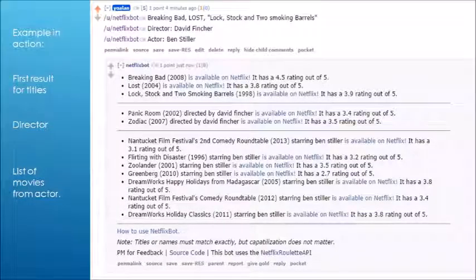And this is an account on Reddit, which you can query using the examples that are on screen, and it would return all the information that you requested for that specific movie title or TV show.